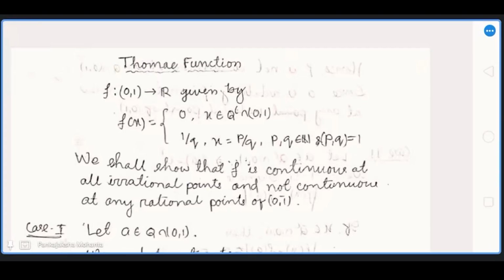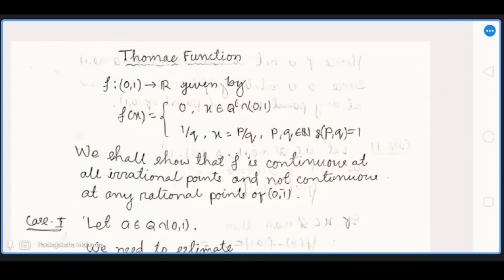Today we are going to discuss a special type of function. First, we define that function. The function is defined on the open interval (0,1) to the real numbers. At rational points, when x belongs to the rational numbers between 0 and 1, its value is 1 by q, where x equals p by q, and p and q are natural numbers with no common factors. At irrational points of (0,1), its value is 0.